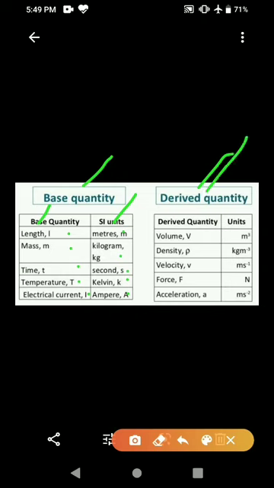Here in the derived quantity table, it is given derived quantity and the second column units. Volume unit is meter cube, density unit is kg meter power minus 3 or kg per meter cube, velocity meter per second or meter second inverse, force unit is Newton and the last one is acceleration, meter per second square or meter second power minus 2. So these are the base quantities and derived quantities.